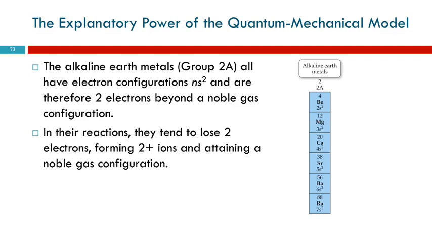The group 2, the alkali earth metals. All of these have 2 valence electrons. So they have 2 electrons more than the previous noble gas. If they lose 2 electrons, then they have the same number of electrons as a noble gas. Losing 2 electrons makes you a +2 ion. Group 2 metals form +2 ions. They do that because they become more stable that way. Any questions? We can learn the patterns without understanding, but the quantum mechanics explains why the pattern is there.